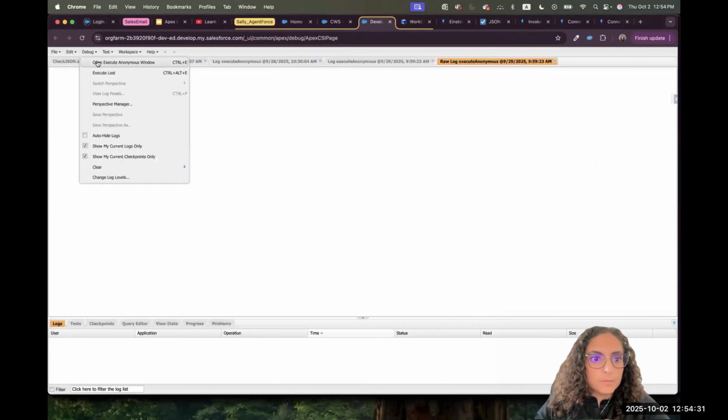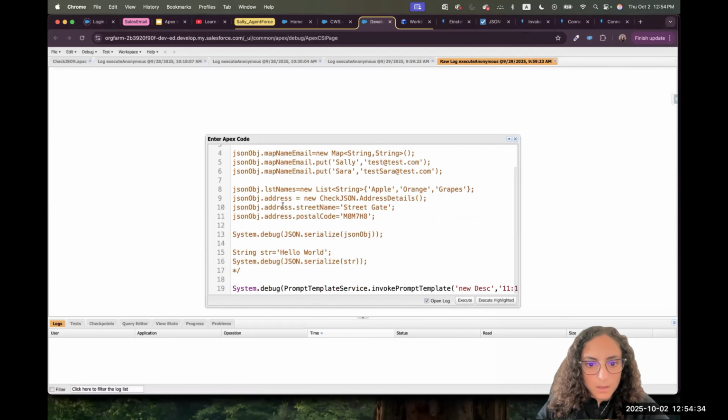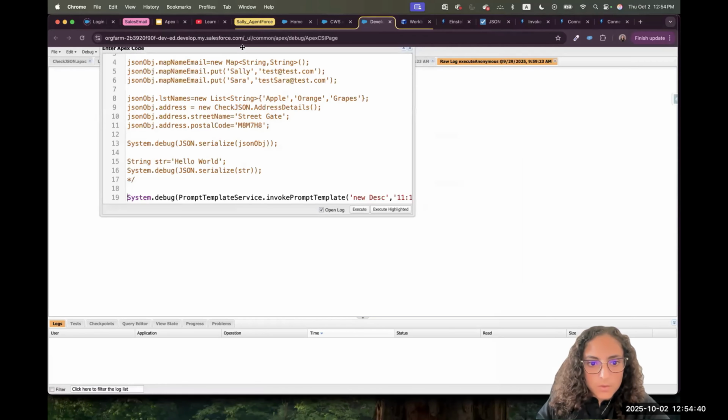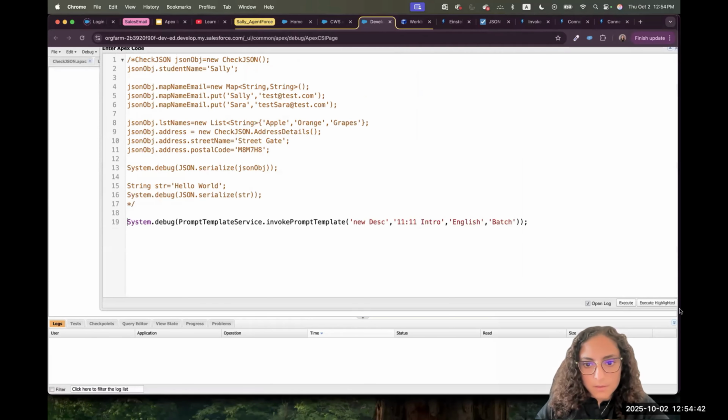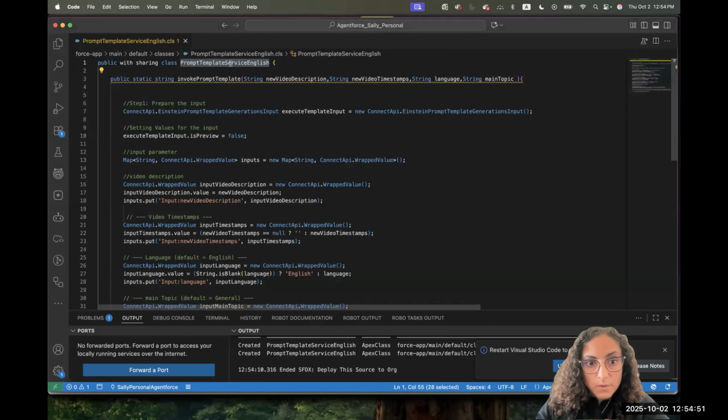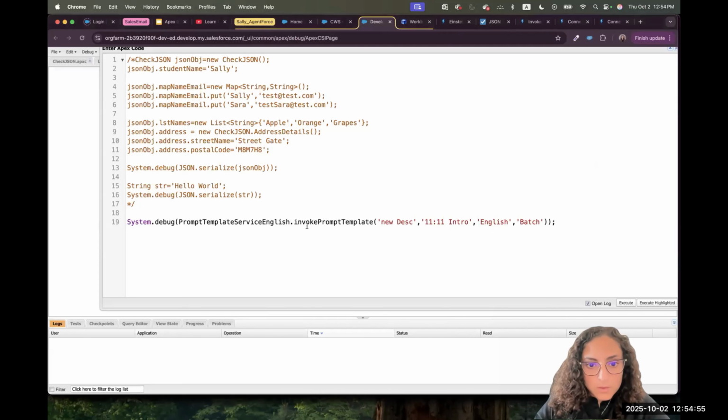So here I'll go and I will create here. I will use what we have here. So what I have here was a test scenario that I created. Instead of prompt template service, it's prompt template service English. It's a static method, so I will use the class name dot invoke prompt template. Then I'm passing description.